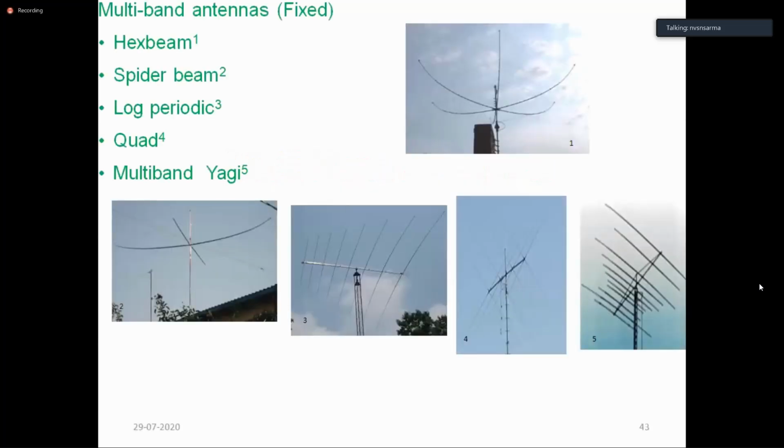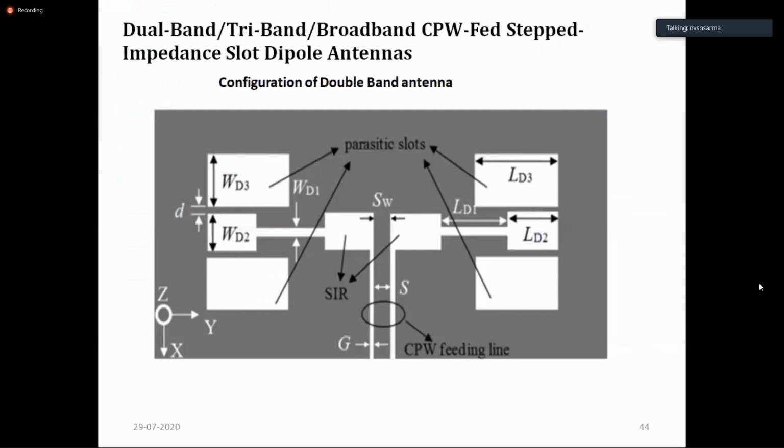And now let us see what the multi-band antennas are. As I told you, multi-band means at certain specific frequency range values only we would like to radiate, and around that maybe 5% bandwidth or whatever it is. We don't want to radiate over, say, 30 megahertz to 60 megahertz. We want to radiate over 30, 45, 48, 53, 60. Like this, only some specified frequencies we want to radiate, to avoid the noise in other frequencies which are not used. So spider beam, quad antenna, like this, there are different names for these multi-band antennas.